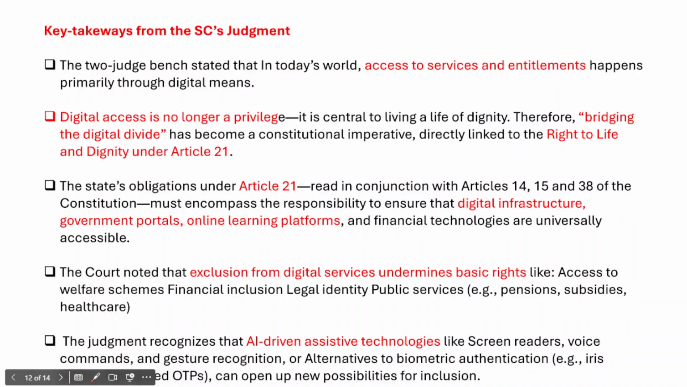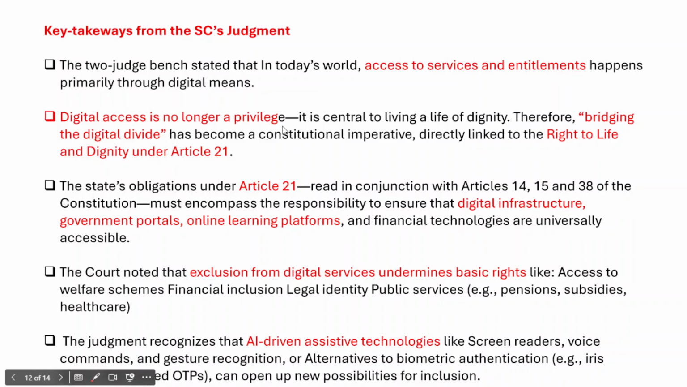Recently the Supreme Court's two-judge bench has said that in today's world, access to services and entitlements happens primarily through digital means, right? So digital means are the primary means through which services are extensively provided to different categories and different population groups, and that has been accepted by the two-judge bench of the Supreme Court. And in fact, the Supreme Court has also understood that digital access is no longer a privilege, right? It is no longer a privilege. It is very essential and very important, and it should be extended to every population group and every individual as well.